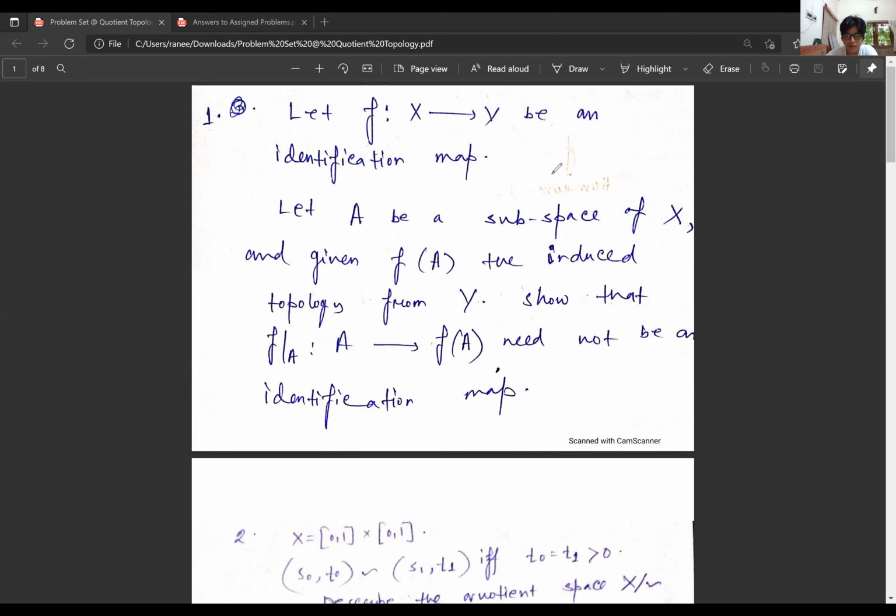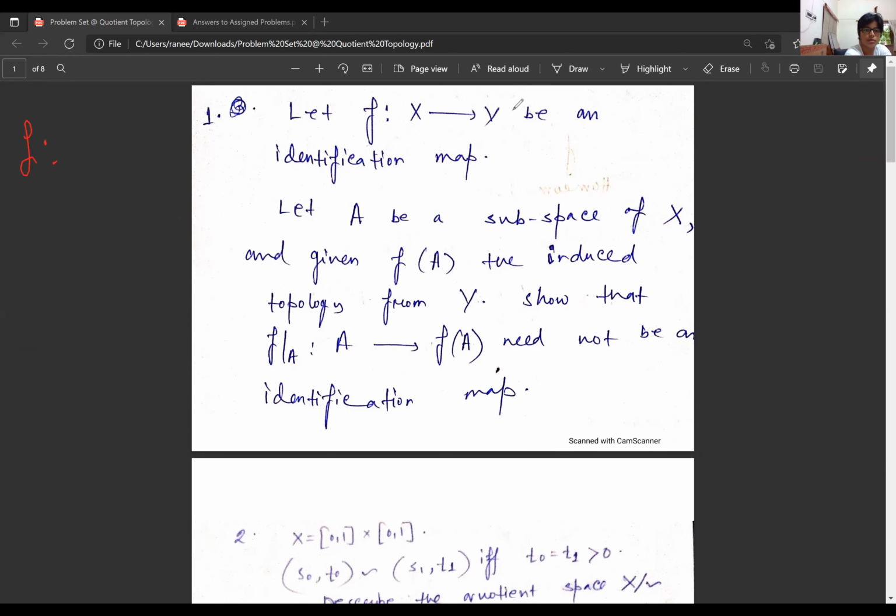So now let's look at this problem. A is a subspace of X, and given f(A) the induced topology from Y, show that the map f from A to f(A) need not be an identification map. So the restriction of a quotient map is not necessarily a quotient map. That's why we had given that example.